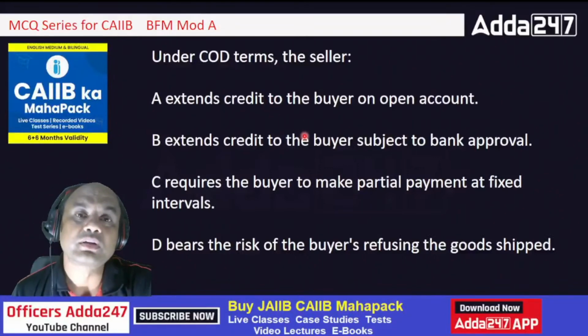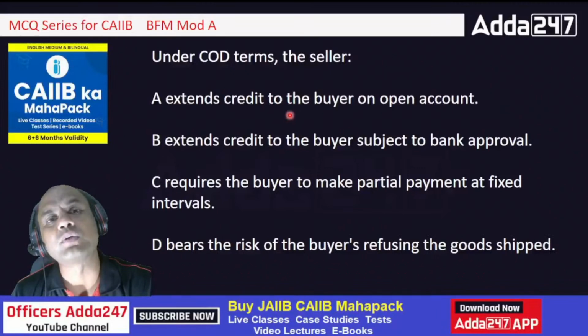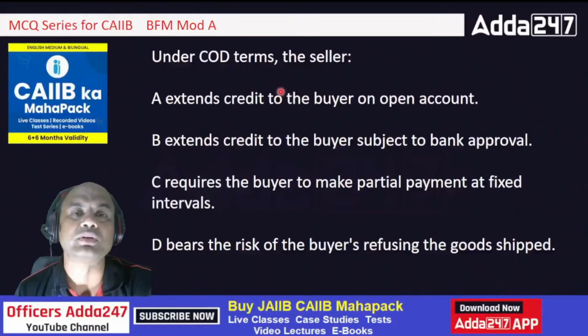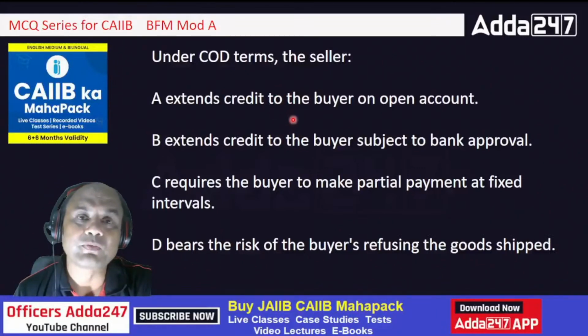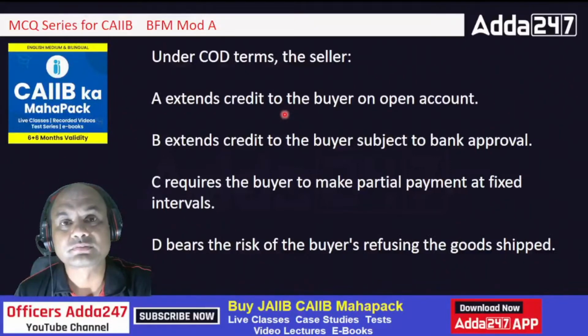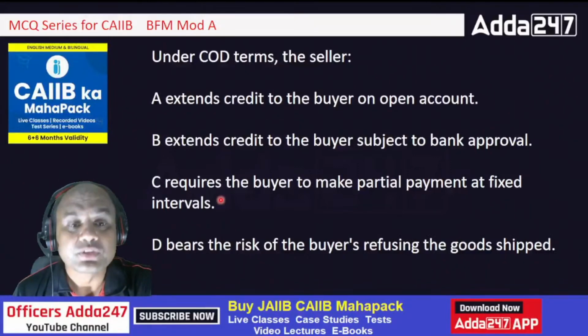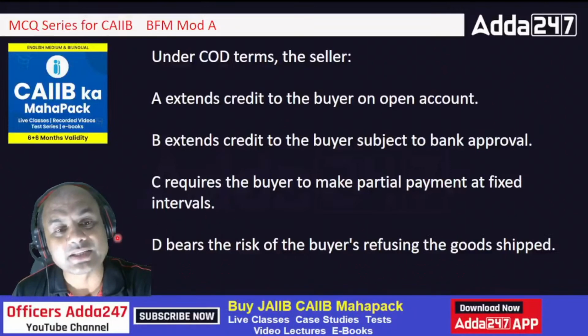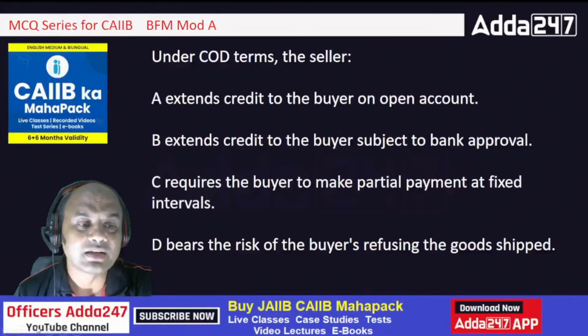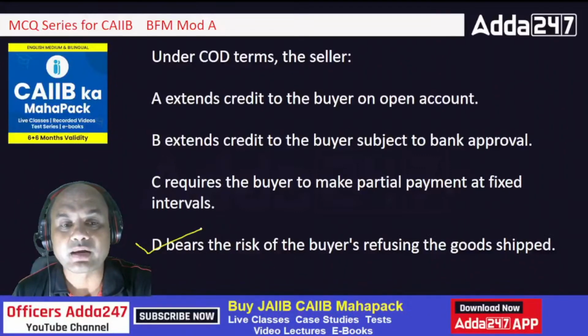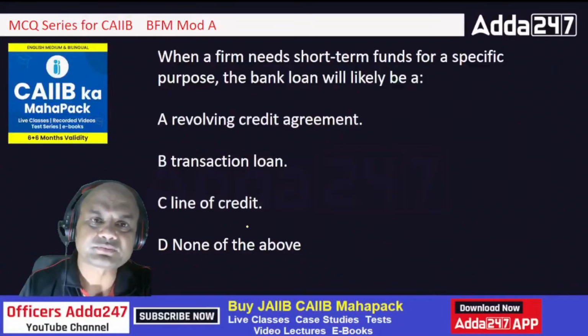Your house is locked, you shift the city, or your company sends you on some transfer before the goods arrive. What will happen? The seller bears this risk. So the answer is D. The seller bears the risk of the buyer refusing the goods. Obviously.